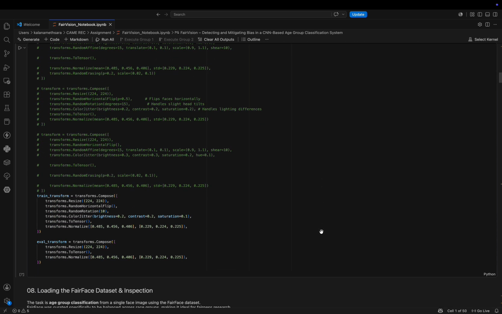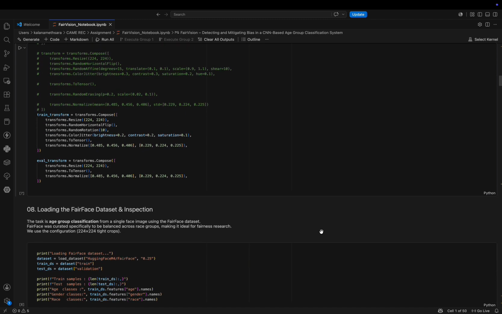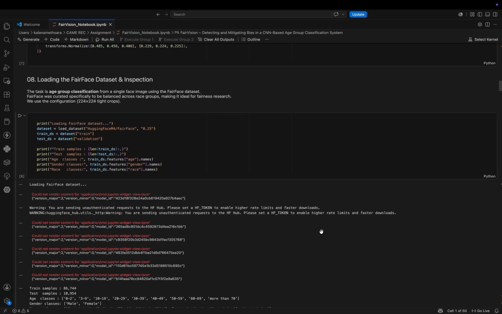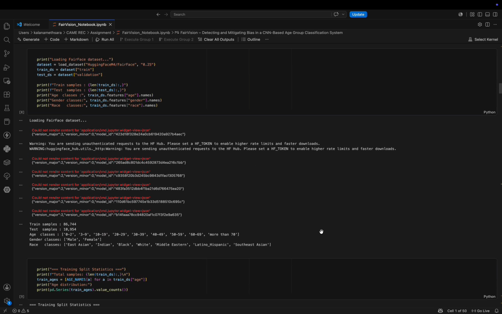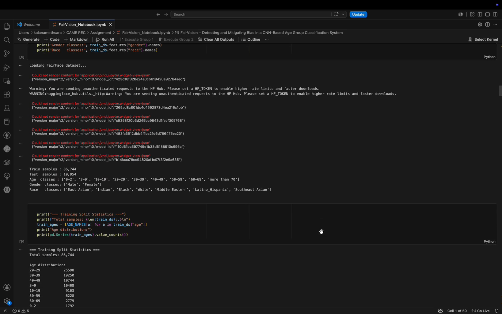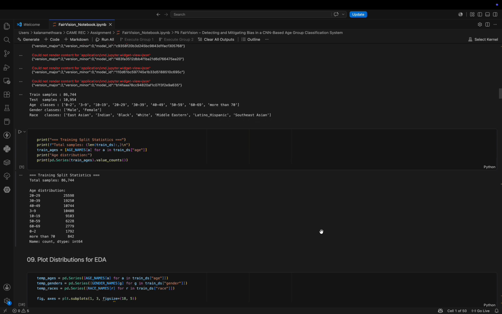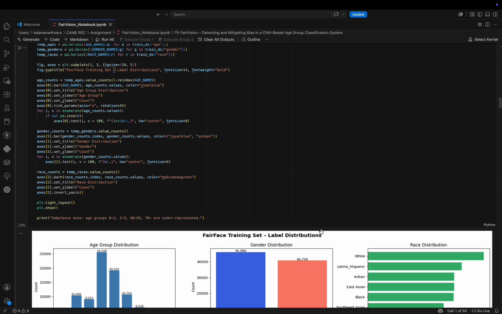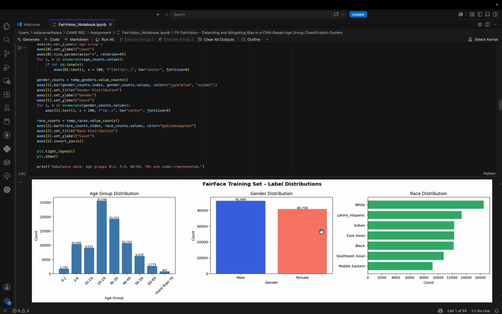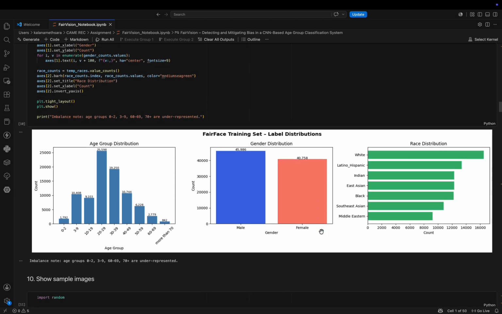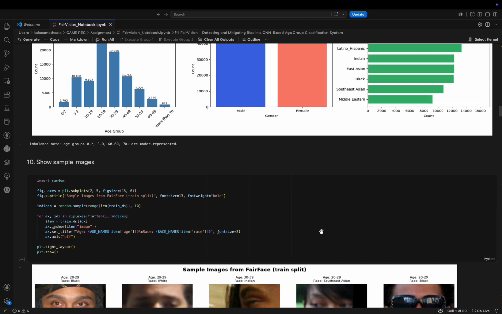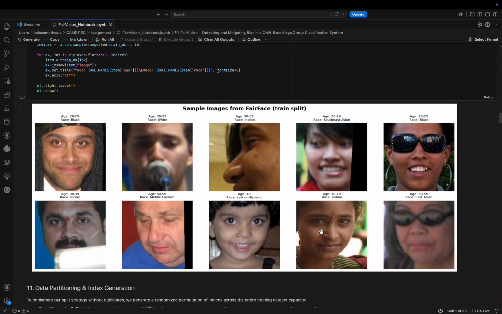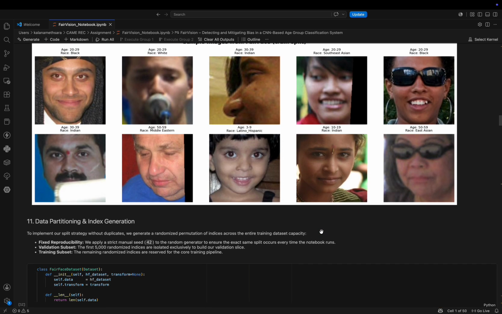It doesn't just look at the image and the age label. It also extracts the race and the gender of that person at the exact same time. We keep this demographic information hidden from the model during training, but we use it later to check if our model is being fair to all subgroups.